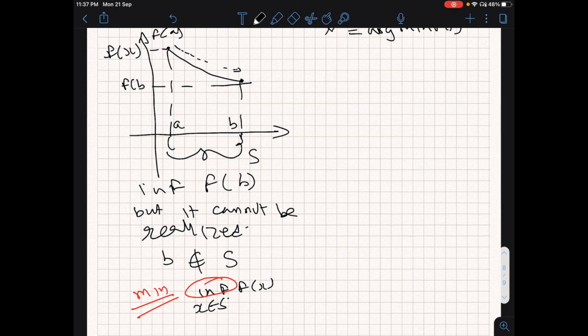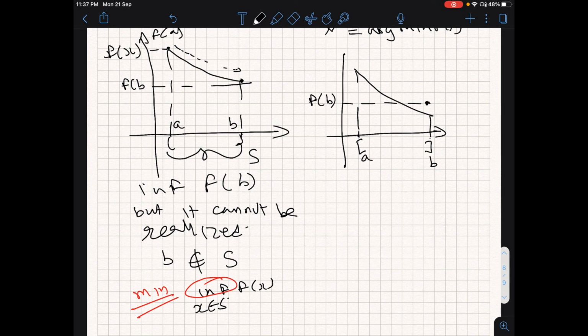Now let me take another possibility. What I have got here is that the function is the same. I will close this interval. Now I will avoid this problem of open interval. I'll close this so that I can achieve f of b. But I define f of b as the following. I have changed the function. Now this is my f of b.